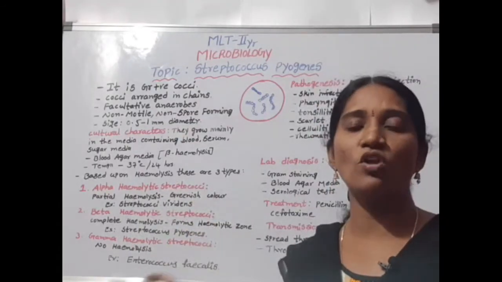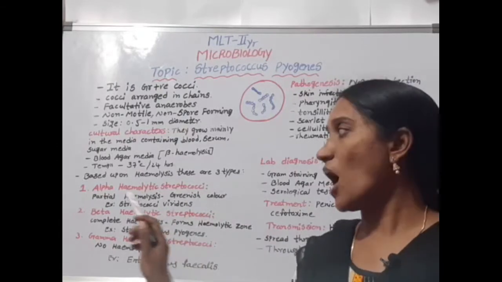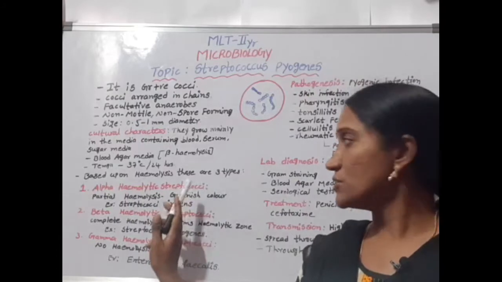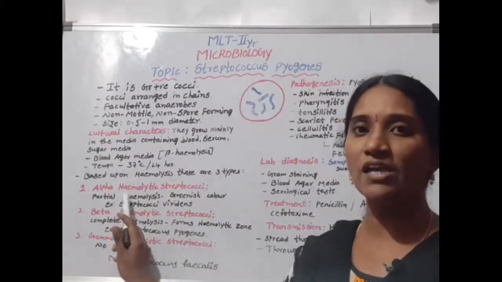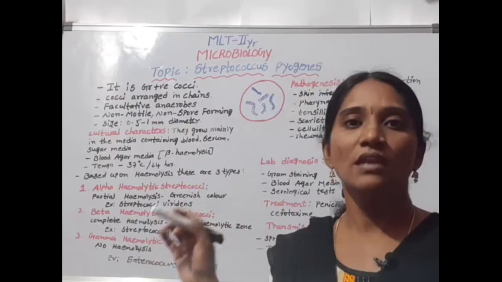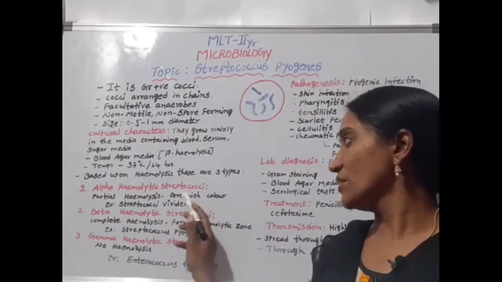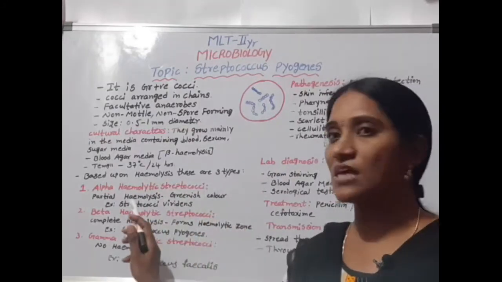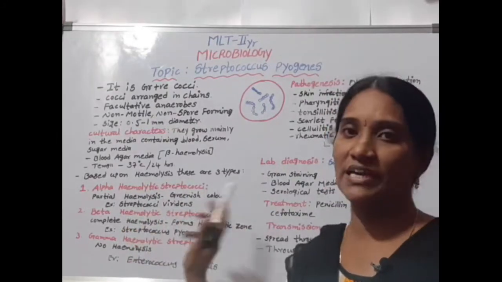Lysis of the blood is known as hemolysis. Based upon hemolysis, there are three types: alpha, beta, gamma. Alpha hemolytic streptococci show partial hemolysis. There is no complete lysis of the blood, and it forms a greenish color on the media, for example Streptococcus viridans.